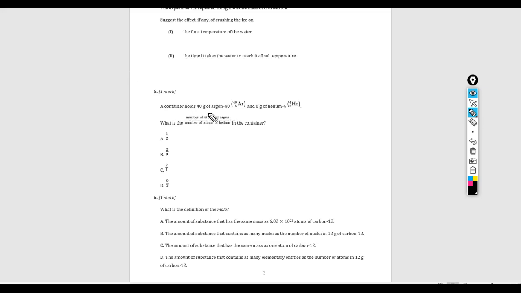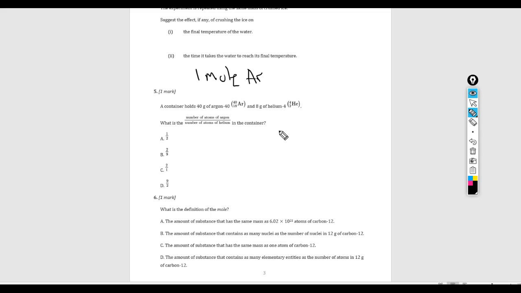So when it says 40 grams of argon-40, I know that that is approximately 1 mole of argon-40. Now, obviously not exactly, since molar mass has decimals in it, but somewhere close to 1 mole of argon-40. And likewise, the molar mass of helium-4 is approximately 4.